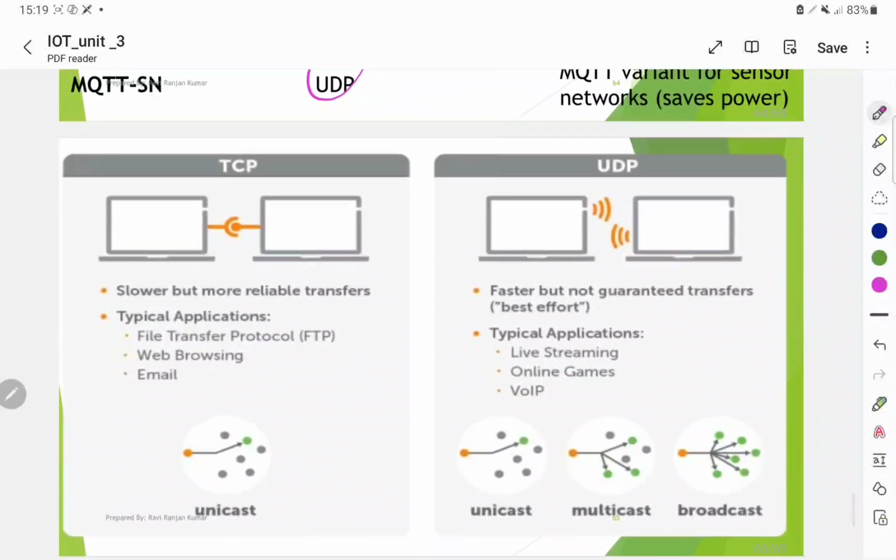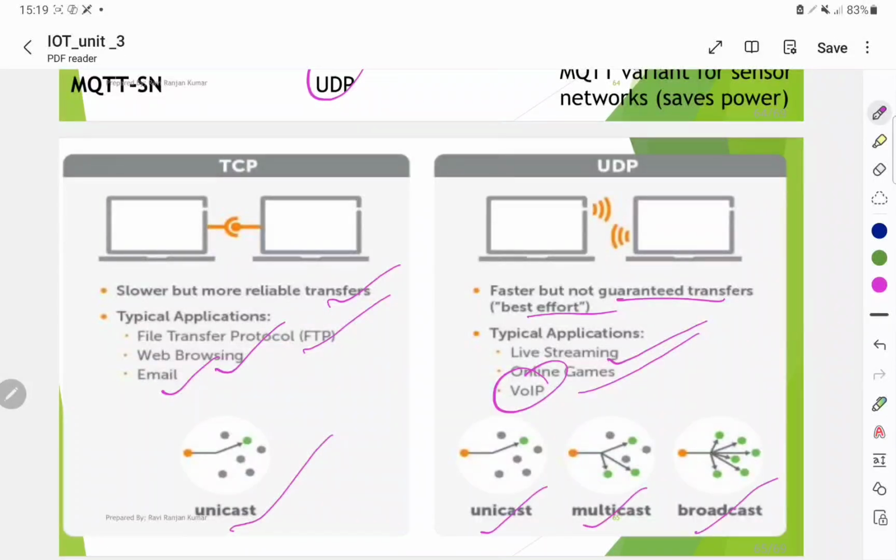TCP and UDP: TCP is slower but more reliable transfer. TCP is used in applications like file transfer, web browsing and email, and it is unicast. UDP is faster but not guaranteed transfer; that is best effort. It is used for live streaming, online gaming and voice over IP, in unicast, multicast and broadcast.